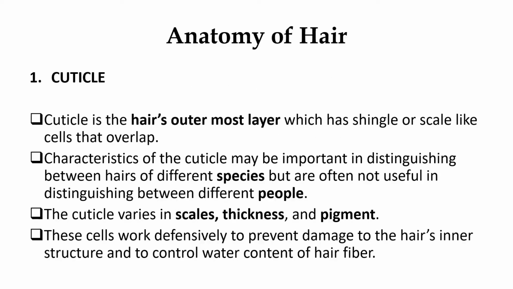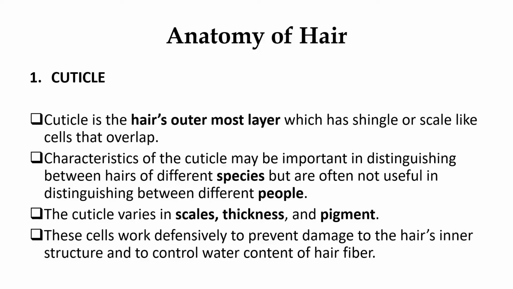Let's discuss the cuticle. Now, the cuticle is the hair's outermost layer, which has shingles or scale-like cells that overlap. The characteristics of the cuticle may be important in distinguishing between hairs of different species, but are often not useful in distinguishing between different people.